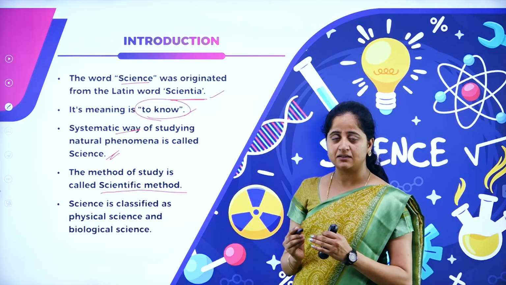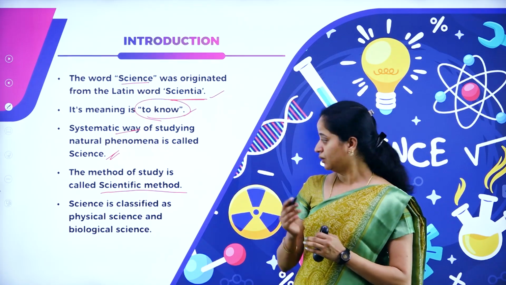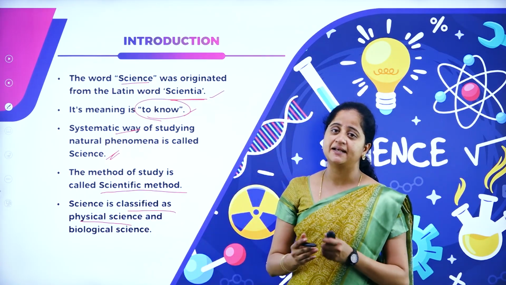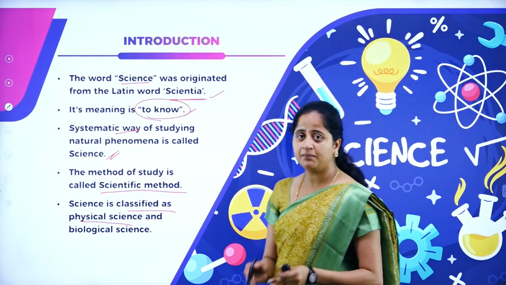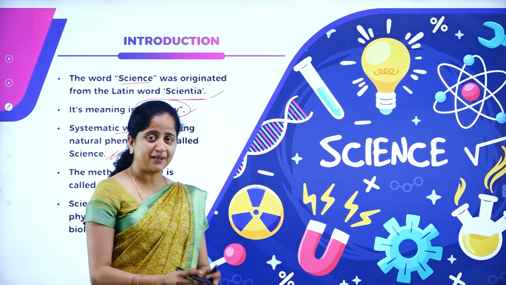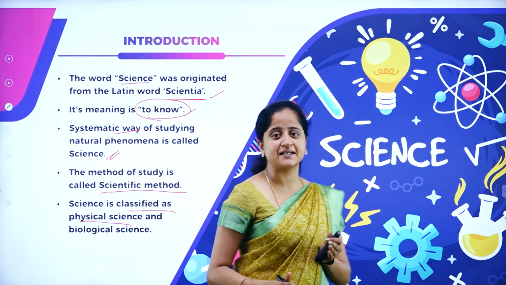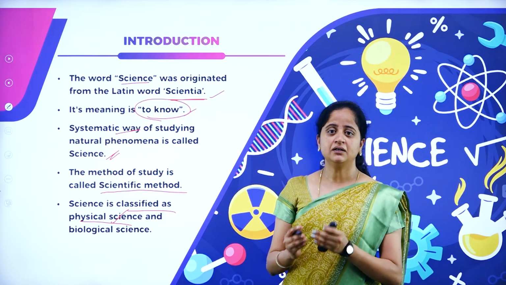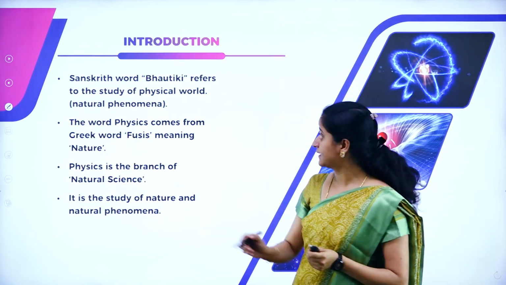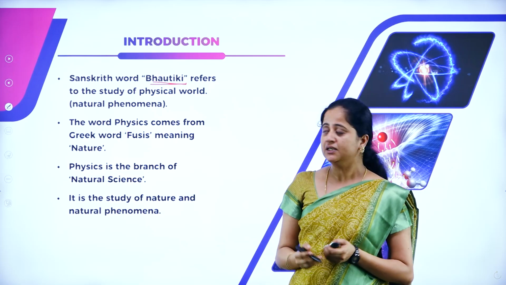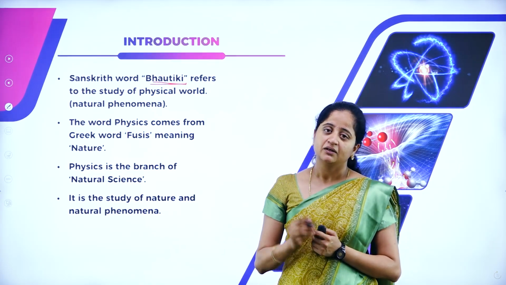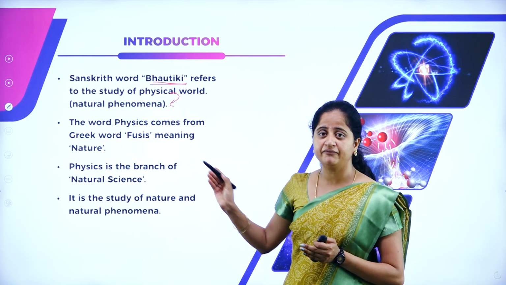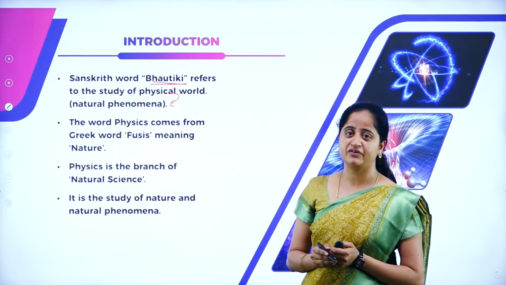So what is science classified into? What are the types? Science is classified as physical science and biological science. Studying about the non-living things, that is, the branches of physics and chemistry, falls under physical science, and biological science is nothing but studying about the living things. In Sanskrit, the word bhautiki refers to the study of the physical world. Physical world is nothing but the natural phenomena. In Sanskrit, the word bhautiki refers to the study of natural phenomena.